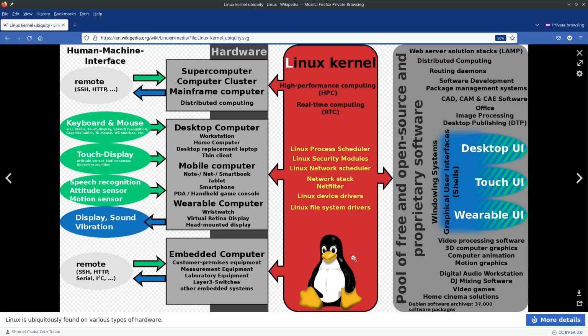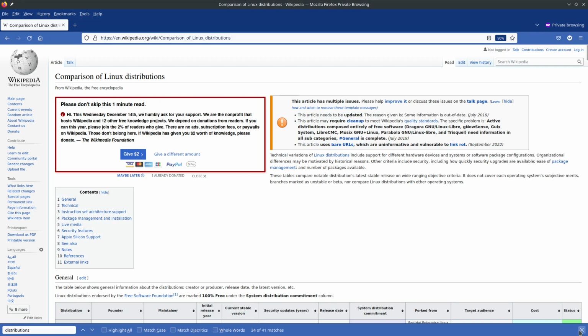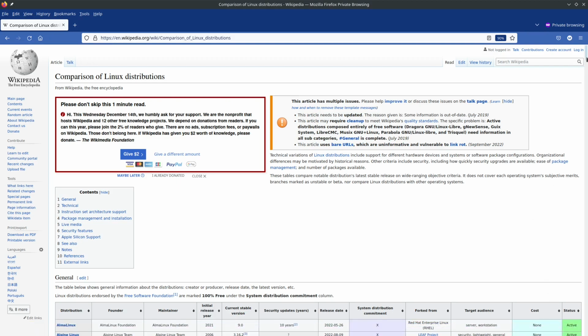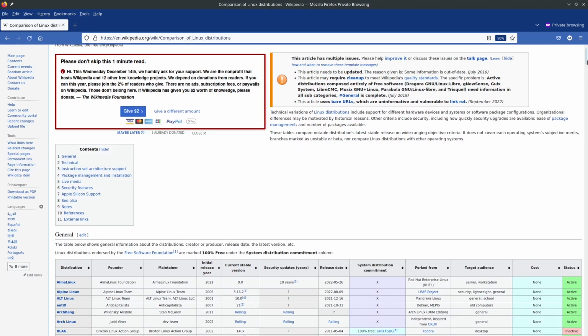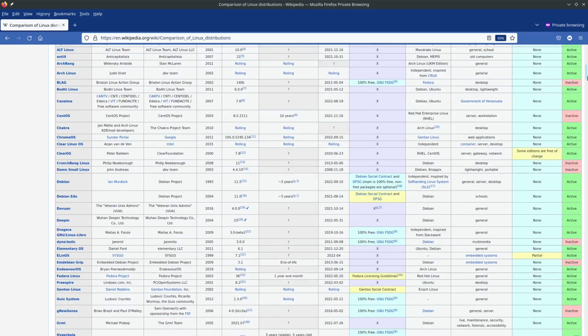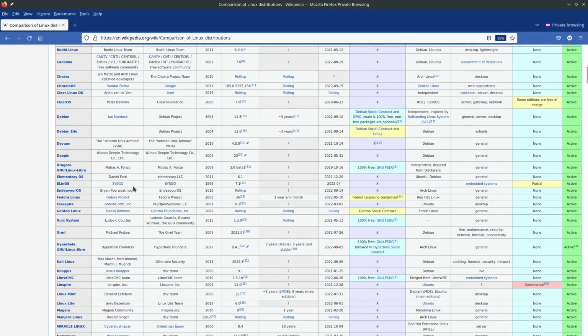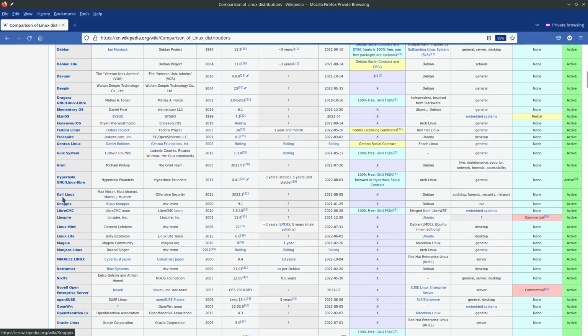Linux is used in various types of systems. You can see here embedded computers, desktop computers, supercomputers, a pool of free and open source and proprietary software. So this is a detailed list of Linux distributions that is available in Wikipedia. I've given the link in the description as well. This is a very long list of distributions here, and you can go and download any of it.